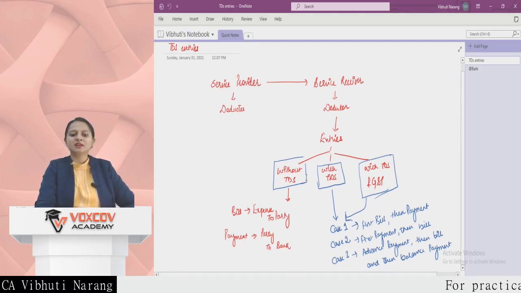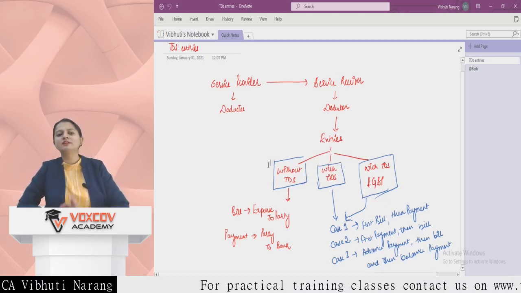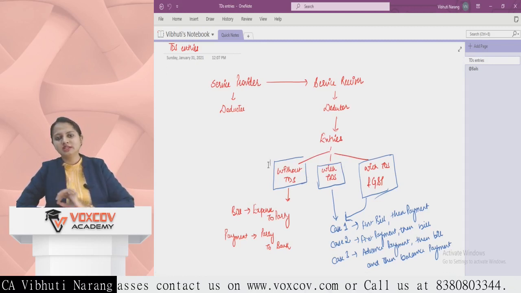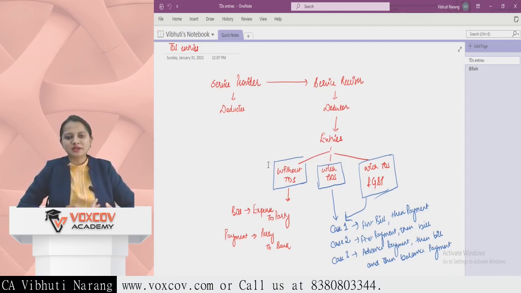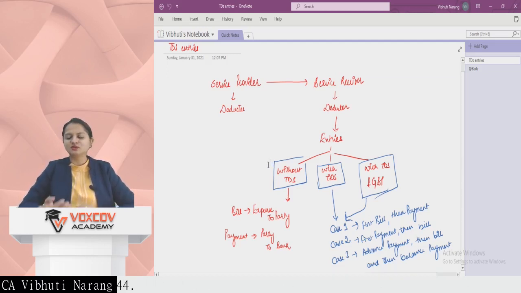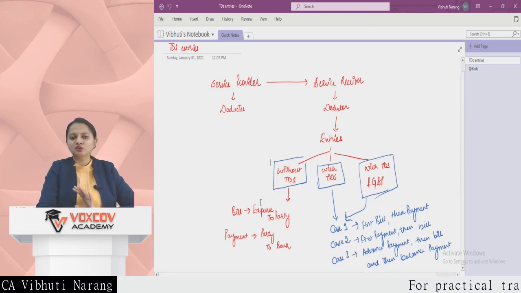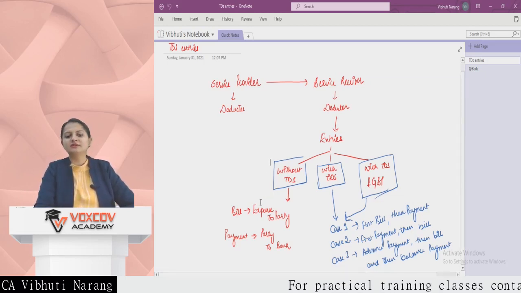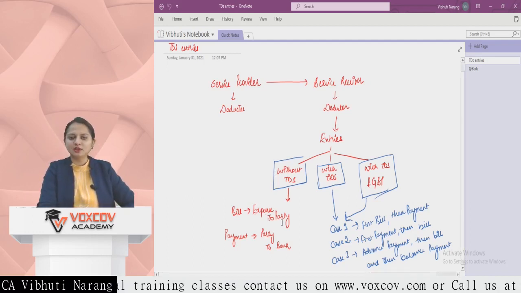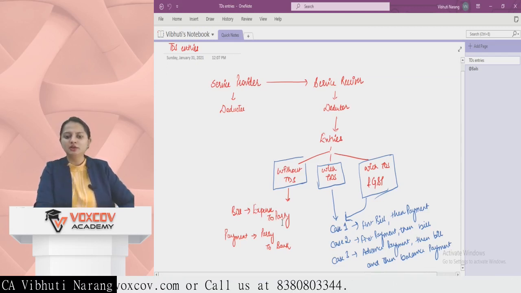The first is the case where there will not be any TDS. The second is a case where there will be TDS. And third is a case in which the bill includes GST also. The first case is very easy, and in earlier classes also you must have learned these basic entries. That's why they are not reflecting on the portal. If no TDS is to be deducted, the service receiver at the time of receipt of bill will pass an entry: expense account debit to party, and at the time of payment he will pass an entry: party account debit to bank.